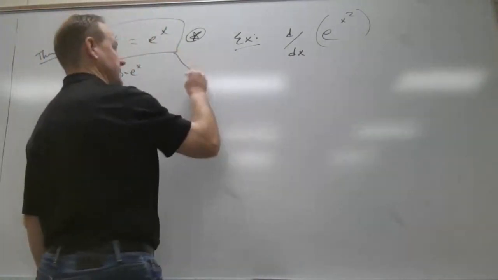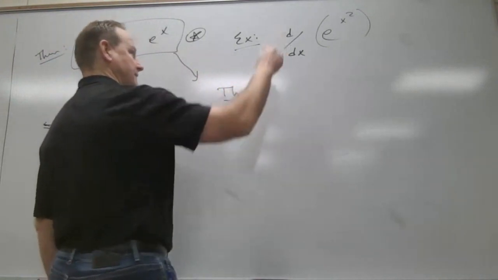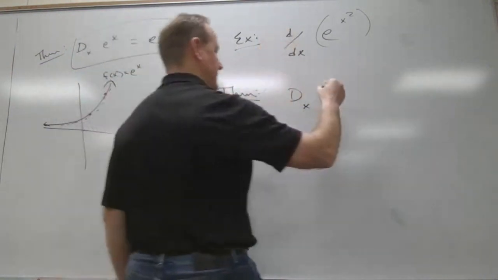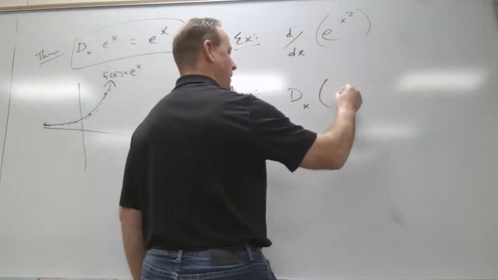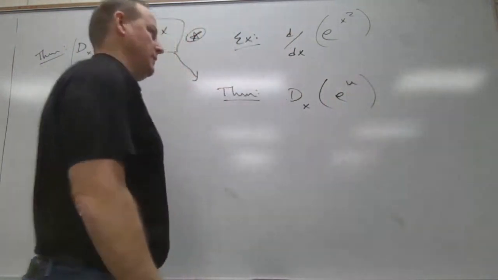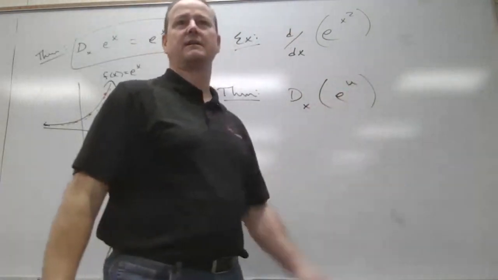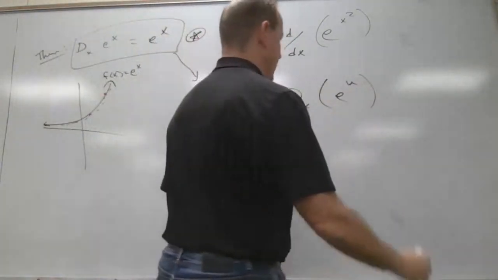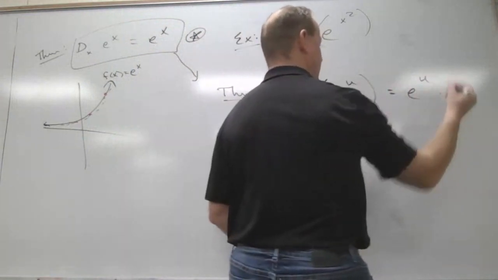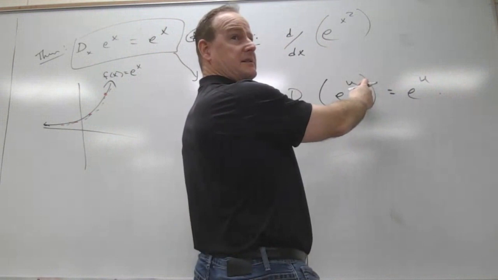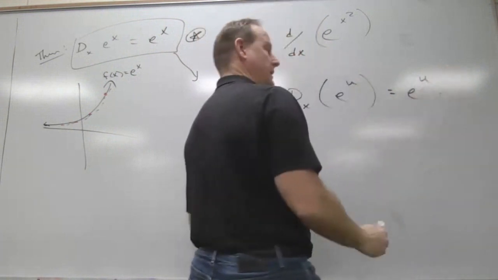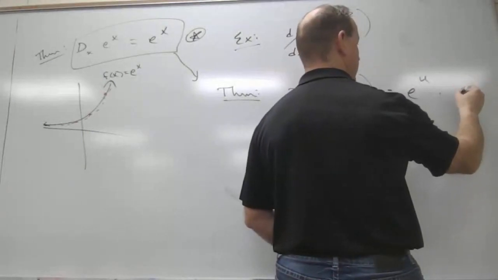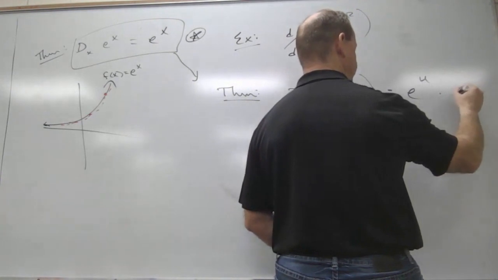Well, we need an alternate version of this theorem. So another version of this theorem is if I have a function up there, the book uses d sub x, but you can use d dx. If I have e to the u power, they just use e to the u. So what does that mean? That's a function in terms of x, so use u as u of x, really. You could put e to the g of x if you wanted. But anyway, we're going to act like it's okay. So it's e to the u, because the derivative of e to the x is e to the x, so the derivative of e to the u. But it's not okay, that was a function up there, so times the derivative of u with respect to x.